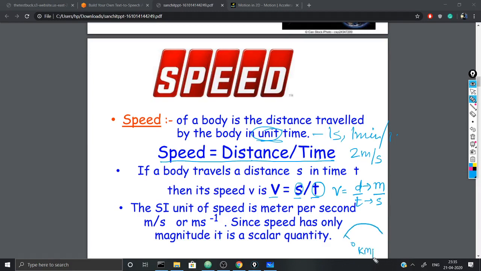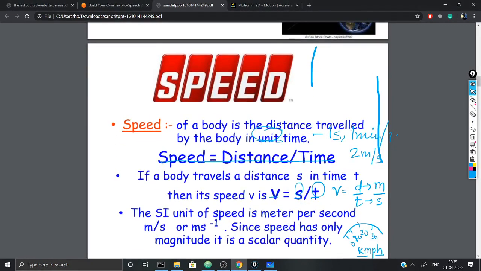You see kmph written on it. 0, 10, 20, 30. So kmph means kilometers per hour. How many kilometers are covered per hour is mentioned here. Practically speed is measured in kilometer per hour. And when we do numericals or theoretical things, we use meters per second.